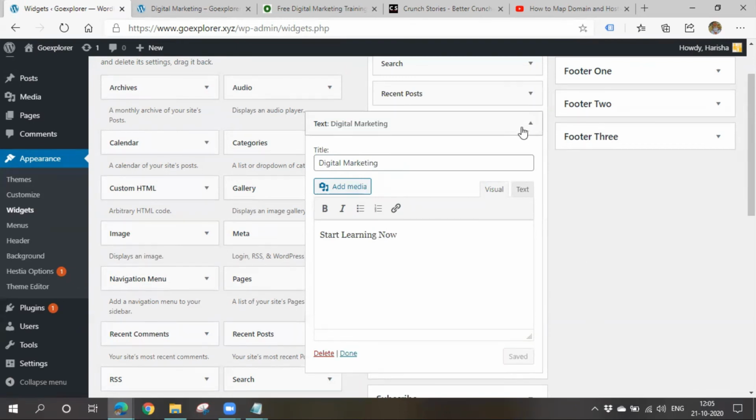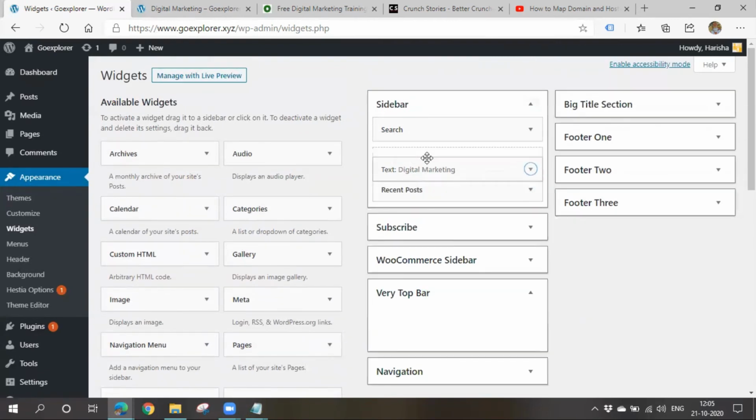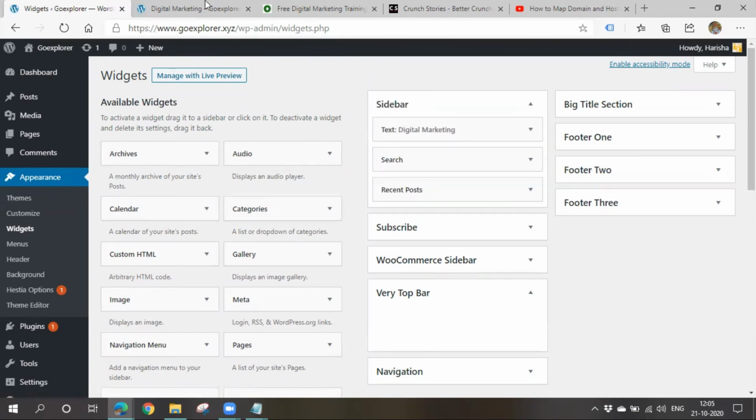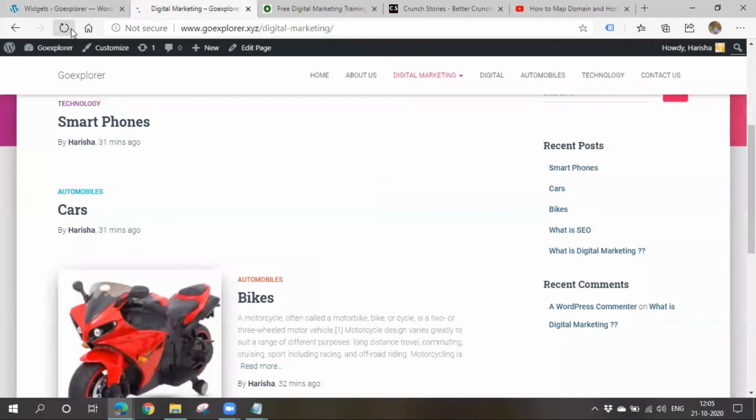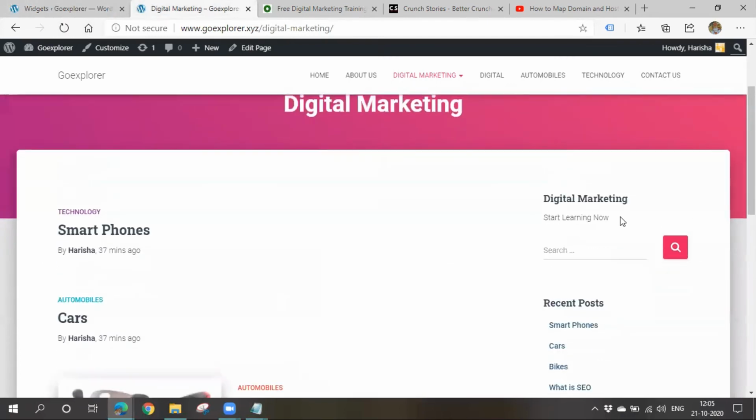If you want this particular widget to be displayed on top of all the other widgets, you can simply drag and drop it. I'll place it here. Now you can go to your website and check once. See, the text is getting displayed here, and the title I gave is also displayed here.